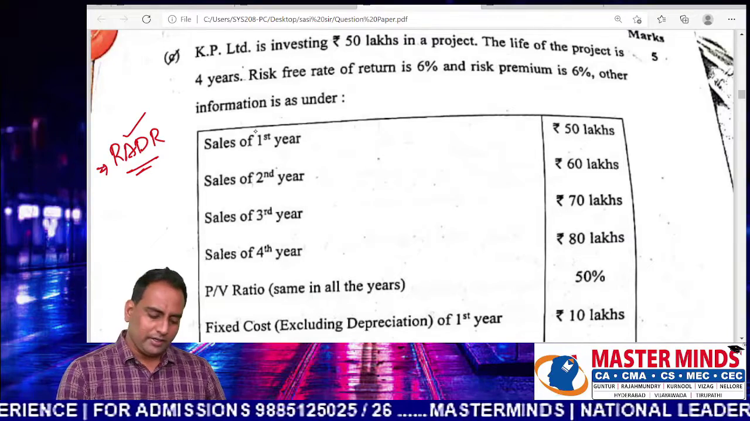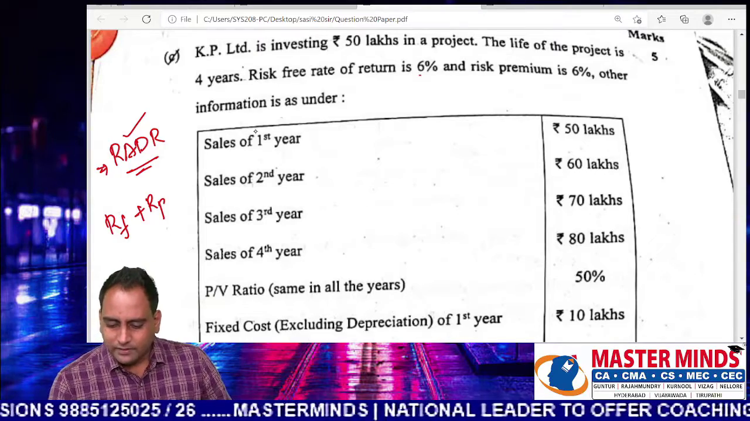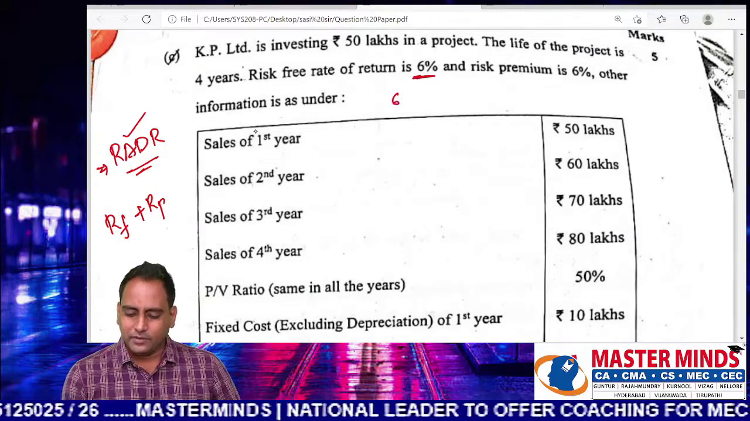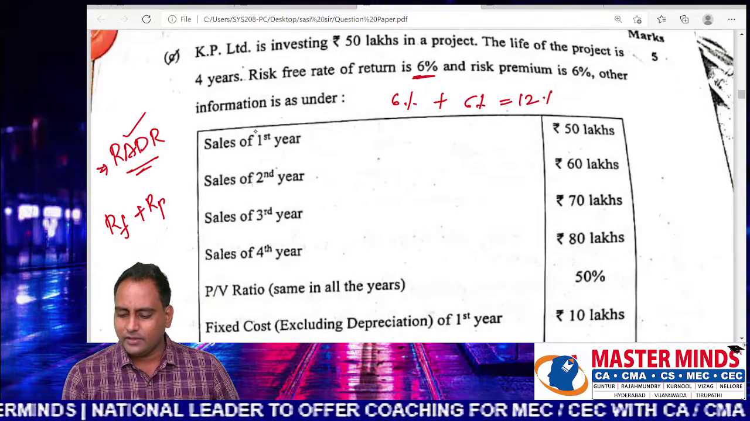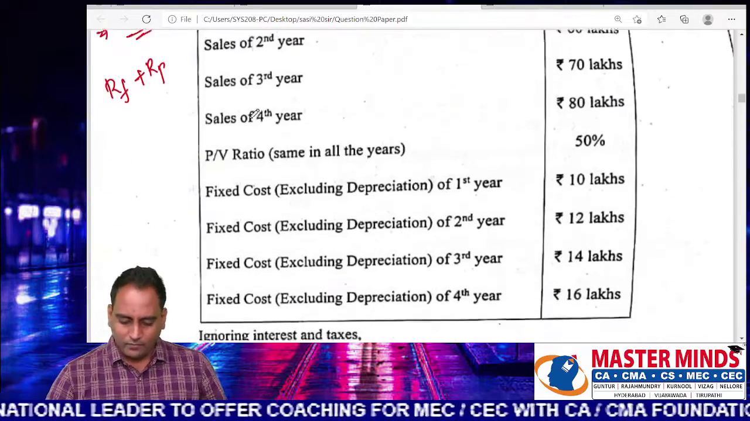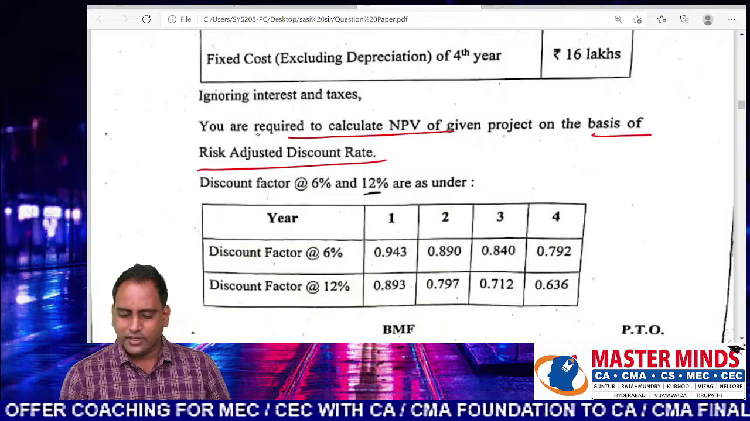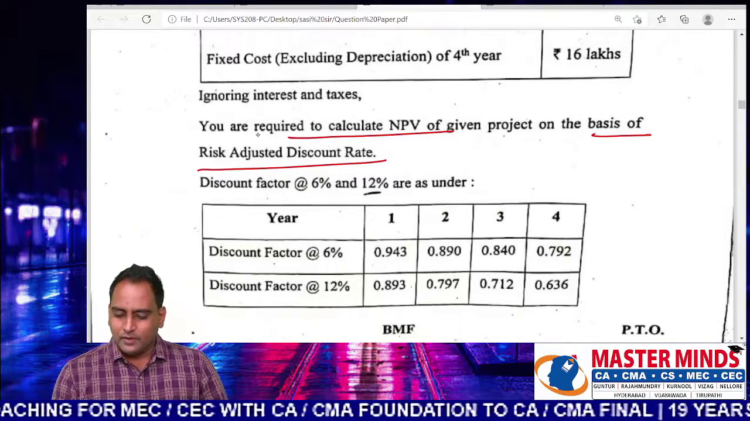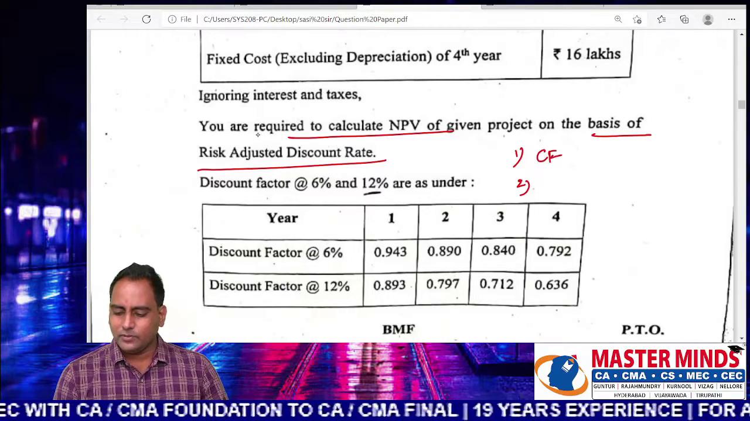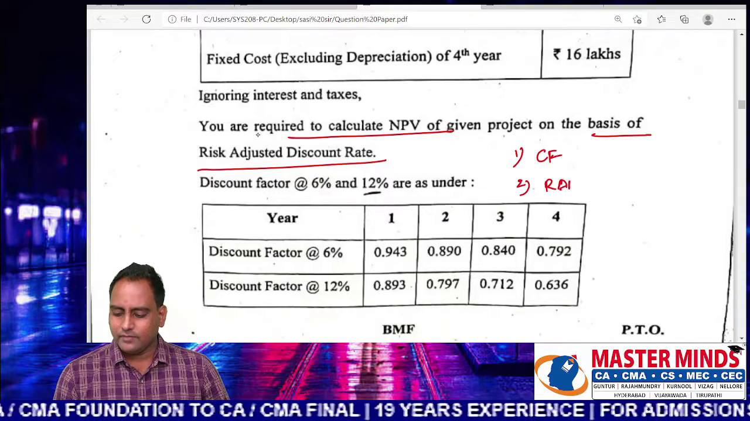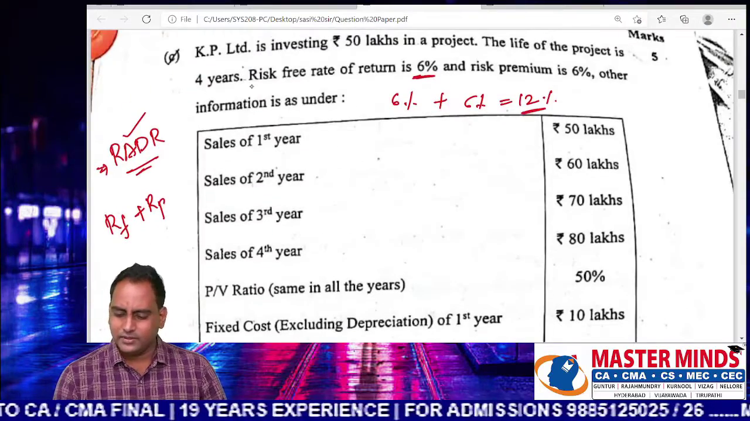So how to find RADR? RADR is equal to RF plus risk premium. You can see what is RF here? 6%. What is RP here? 6%. What is RADR here? 12%. Then what you have to do? You have to calculate the NPV of the project using the RADR rate, 12%. Now to find NPV, you are required to find the cash flows of the projects and RADR. So I did the RADR calculation here. This was 12%.